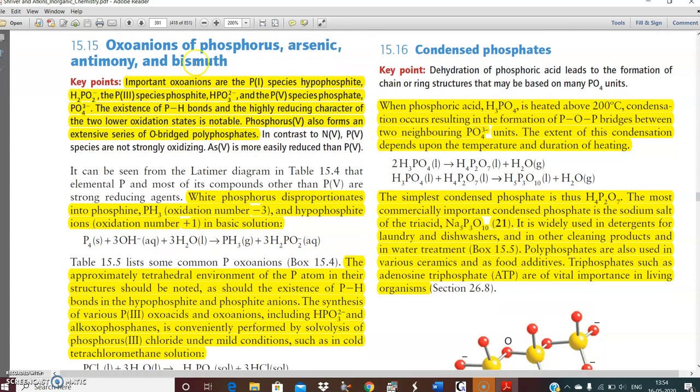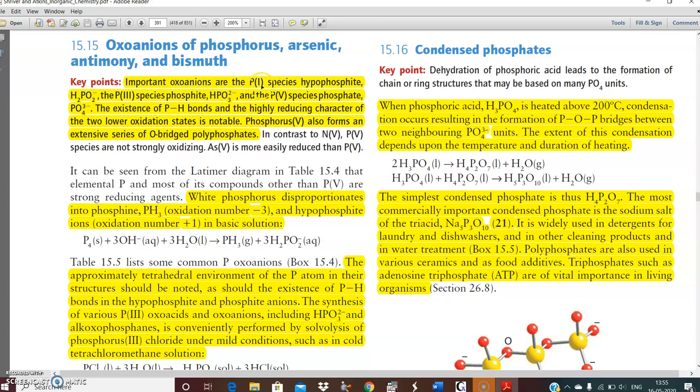In today's class, we'll discuss the oxyanions of phosphorus. Oxyanion means oxyacid of phosphorus. Arsenic, antimony, bismuth are not required as per the syllabus. Here is the elementary information. You should go to different books for collection of materials. And my notes, whatever I have given on WhatsApp, also contain this kind of information.